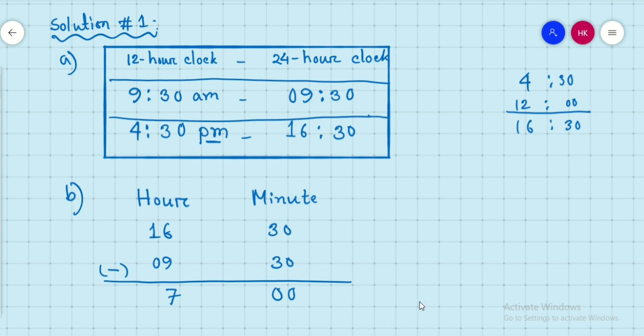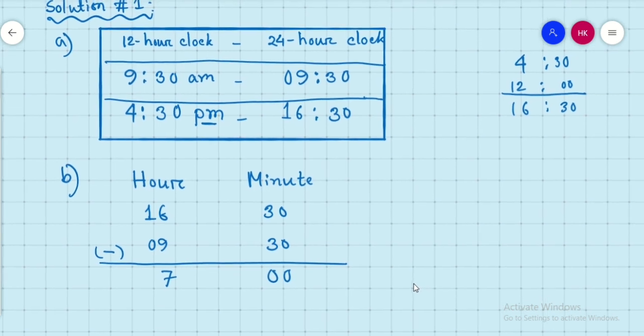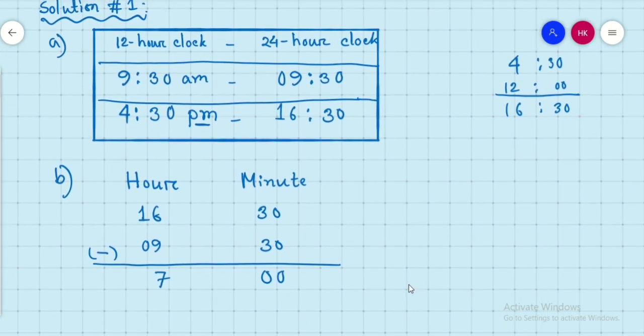So the answer can be written as, what will be the final answer. Therefore the worker works 7 hours. This is the answer. Correct? The worker works 7 hours. So we have finished number 1. I hope you understand. Now we move on to our next question, question number 2.